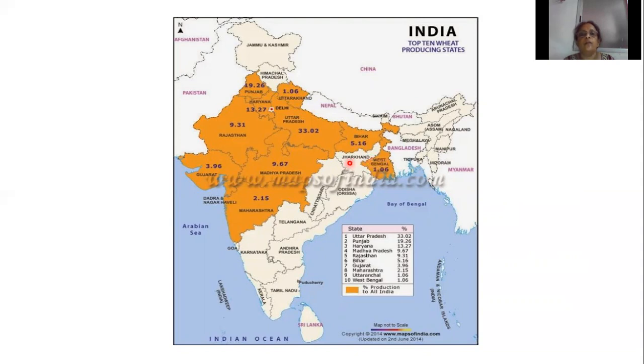So which are the top producing states? First one is Uttar Pradesh. Maximum production of wheat is from Uttar Pradesh. Maximum per hectare yield is from Punjab and Haryana. Then Madhya Pradesh, then Rajasthan, then Bihar, then Gujarat, then Maharashtra, then Uttaranchal, then West Bengal.